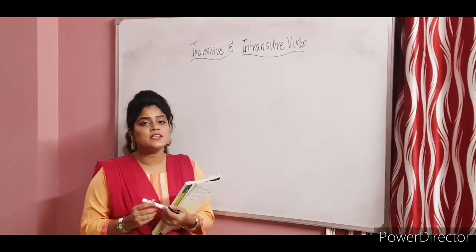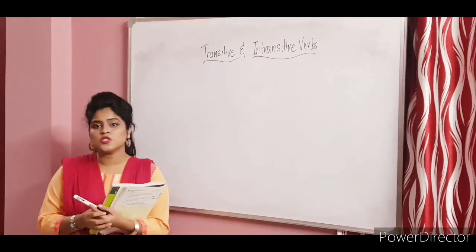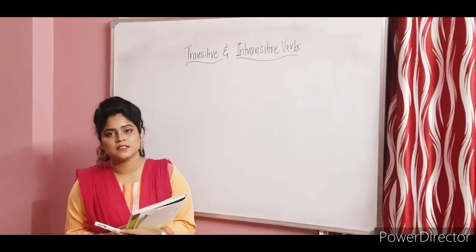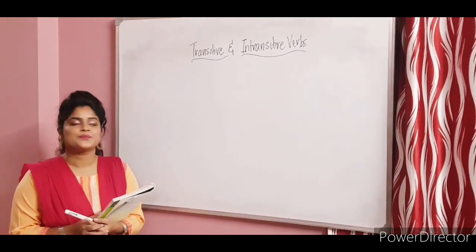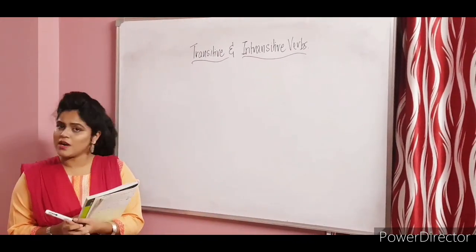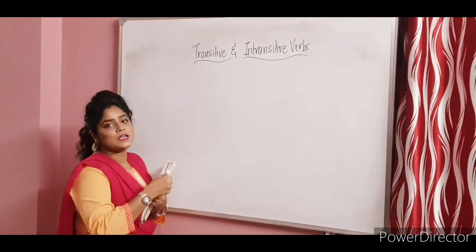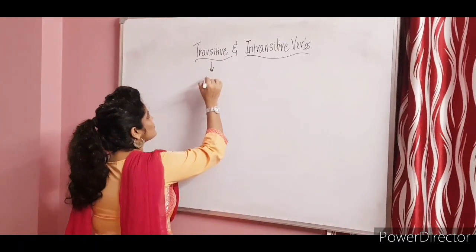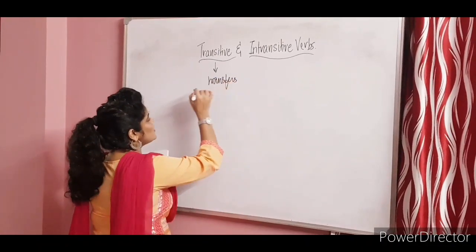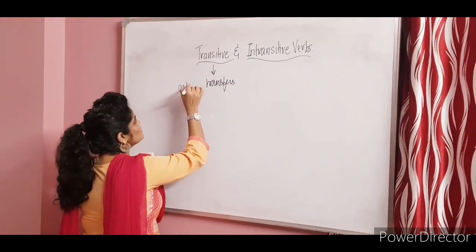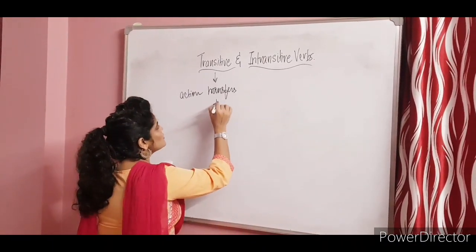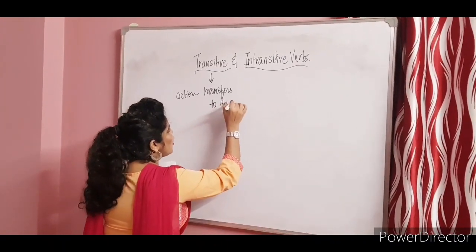Transitive and intransitive verbs are those verbs which are categorized according to their function in the sentence and their relation with the noun. Verbs, we all know, indicate some kind of state of being or action, and transitive verbs are the ones in which the action done by the doer always gets transferred to the object.